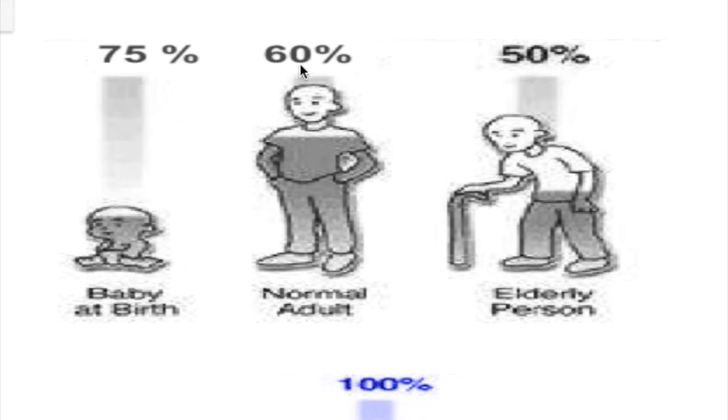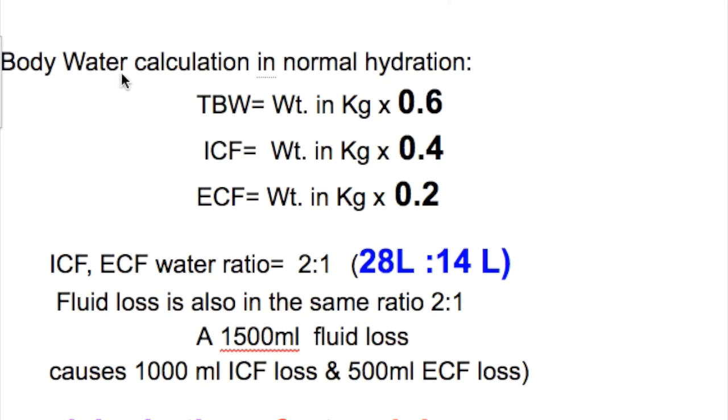What's the water ratio at different ages? In a normal adult, it's 60%. Whereas in a baby at birth, it's 75%, and you deduct 10 to 15% less, it is 50% in the elderly. And what's the water percentage in a fetus? It's 100%.